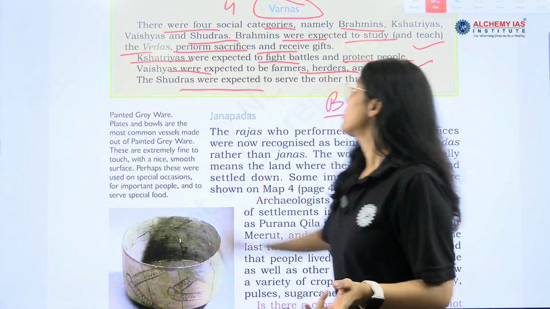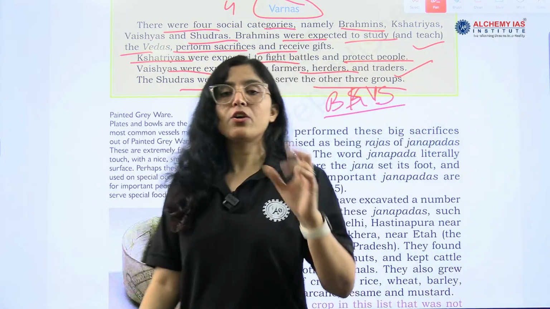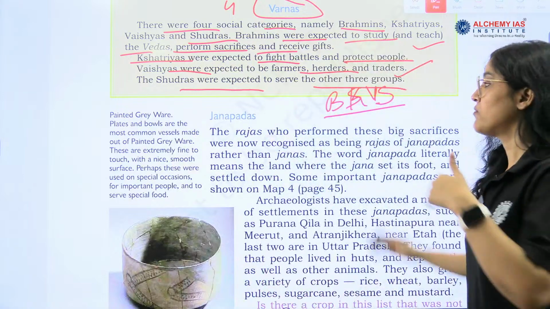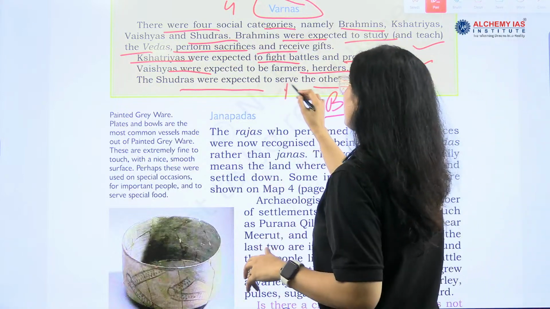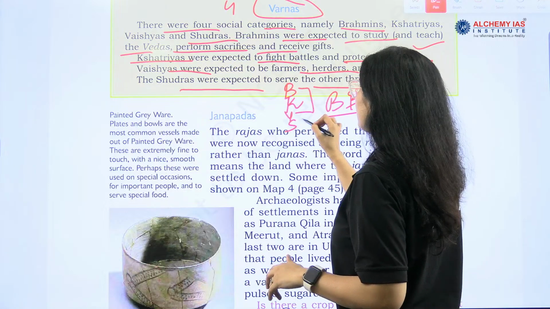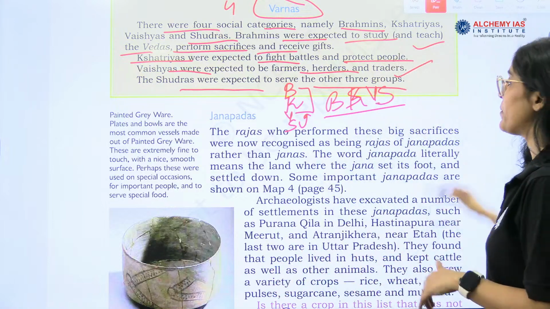Next is Shudra. Shudras were expected to serve the other 3 groups, right? So Brahmin, Kshatriya, Vaishya and Shudra. These Shudras will serve the other three groups of people.